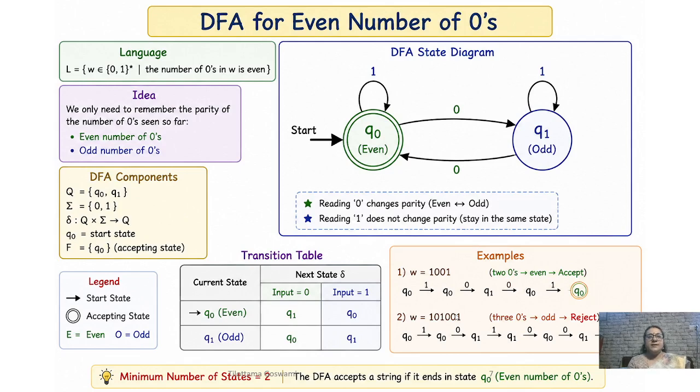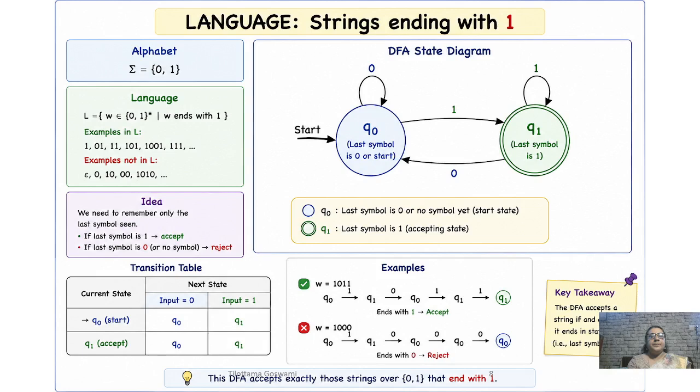This is another demonstration, a DFA for an even number of zeros, where you will see the mathematical representation, the transition table, one example which is accepted by this automaton, and one example which is rejected by the automaton. This is another example, strings ending with 1.